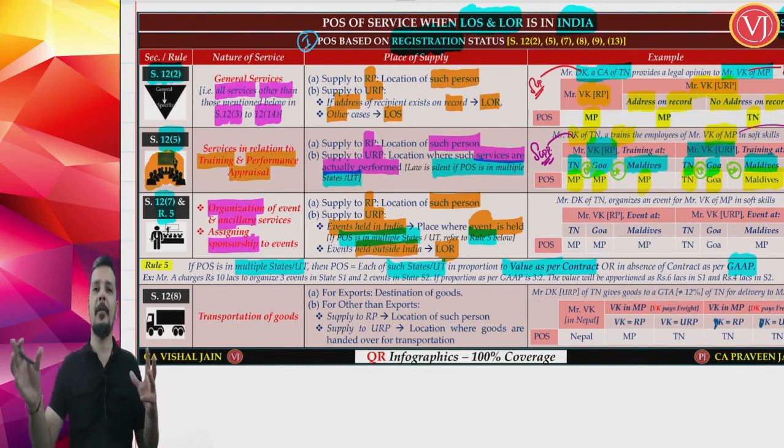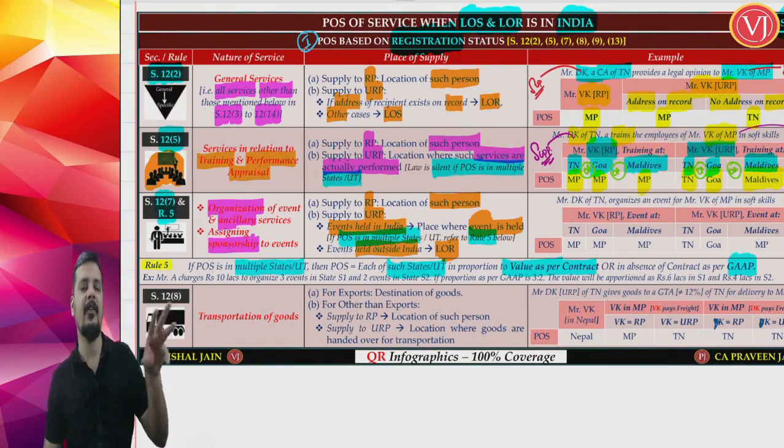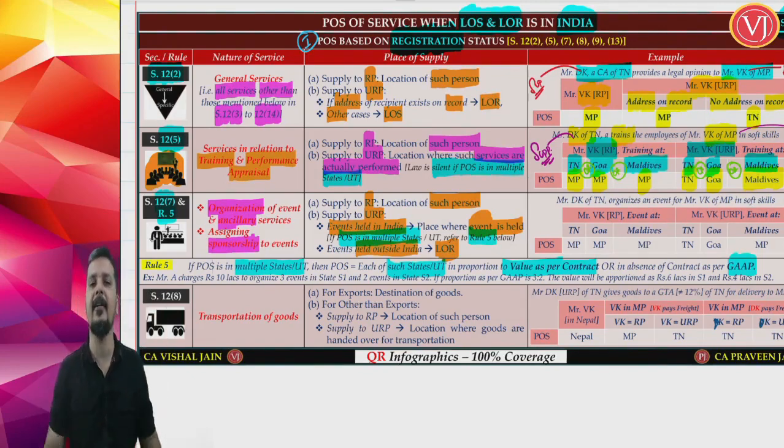But in which ratio will it be divided? Now place of supply, I will have Maharashtra as well as West Bengal. In which ratio will your value be divided? Because for the same contract you have 2 answers. You will be dividing the value on the basis of contract. If contract is silent about the valuation part of event in one state and event in other state, then you have to go with generally accepted accounting principles.